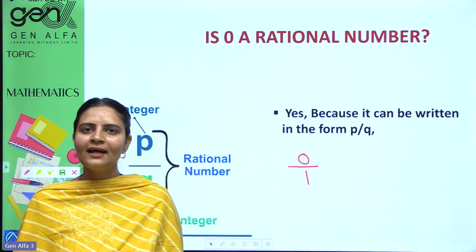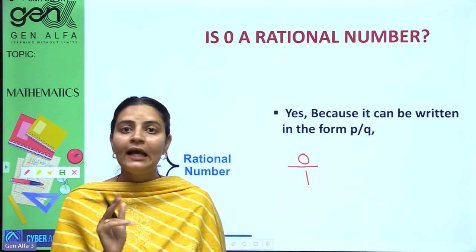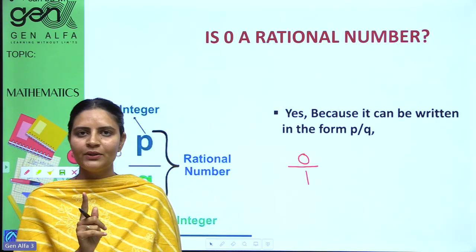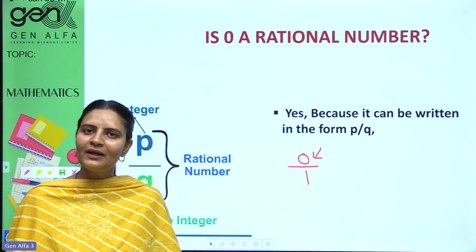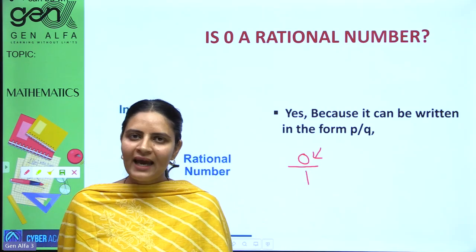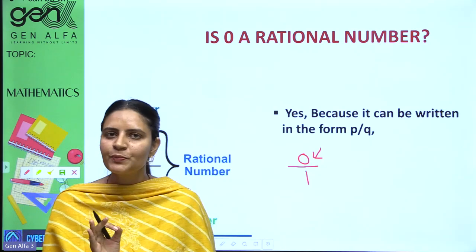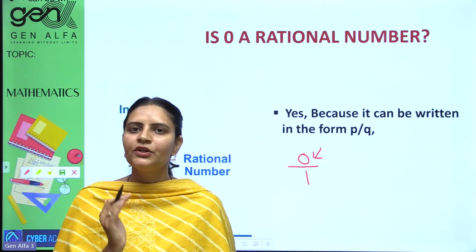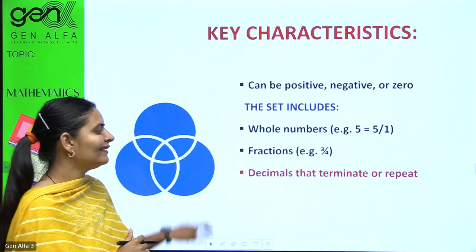Zero can be written like that? Yes. The condition is that the denominator should not be 0. There is no condition on the numerator. Numerator can be 0. So yes, 0 is a rational number. It can be expressed in p by q form. So your answer is yes.